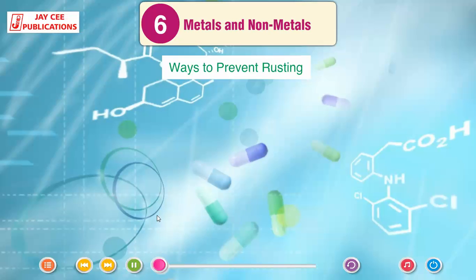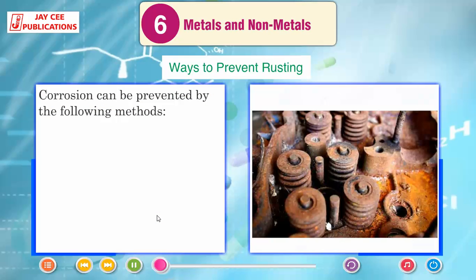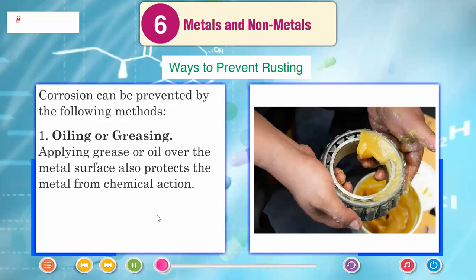Ways to prevent rusting. Corrosion can be prevented by the following methods: oiling or greasing. Applying grease or oil over the metal surface also protects the metal from chemical action.